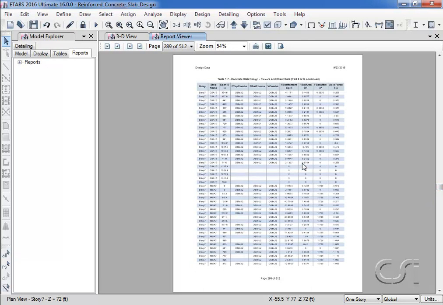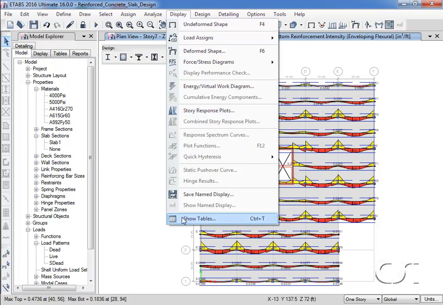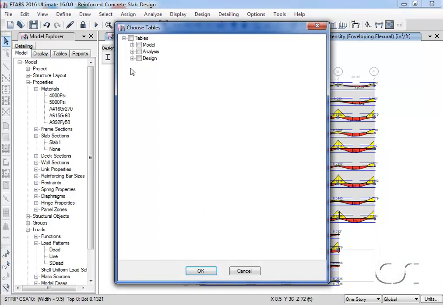As a last step, we will take a look at a summary table for our concrete slab design. Note that it says flexure and shear.